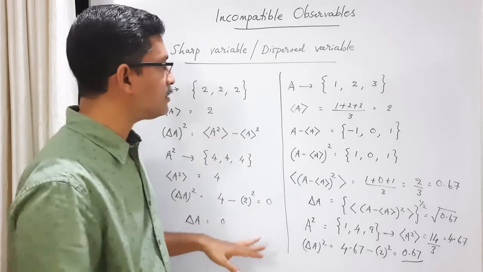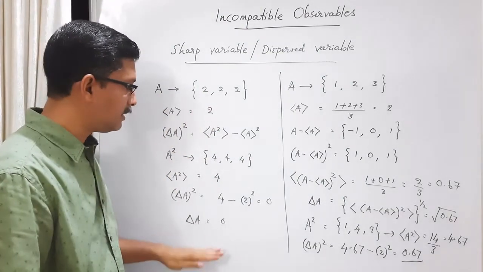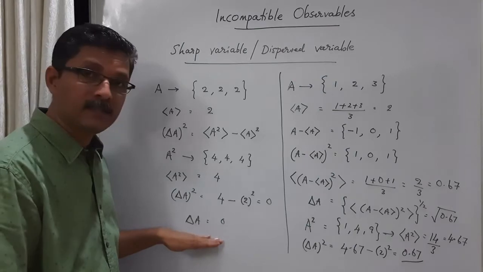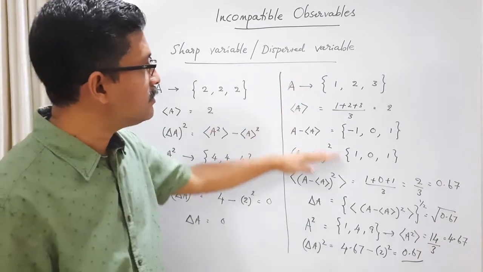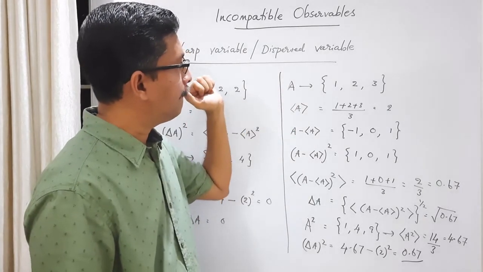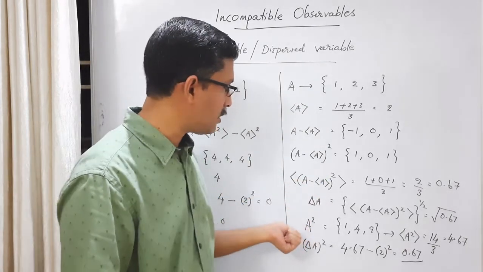So what I have shown is an example of a sharp value. In that case, the spread or the deviation, the uncertainty, will be 0. There is no spread. That's why it's called sharp. Whereas this is dispersed, and in the case of dispersion, we can find a measure of dispersion, and a measure of dispersion is standard deviation or uncertainty.